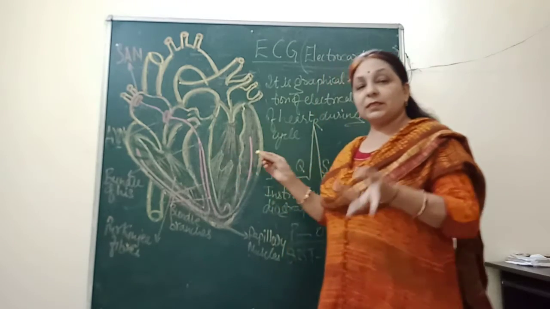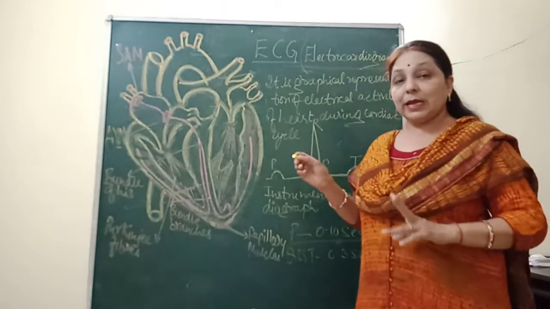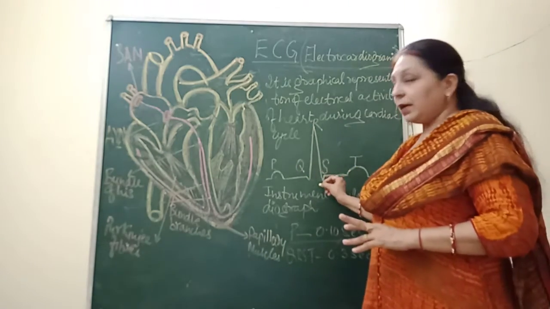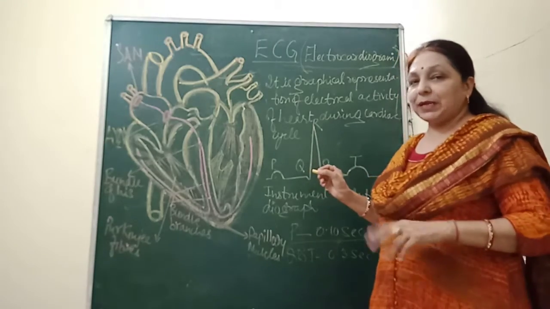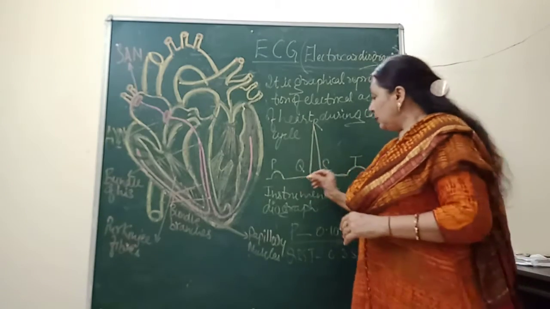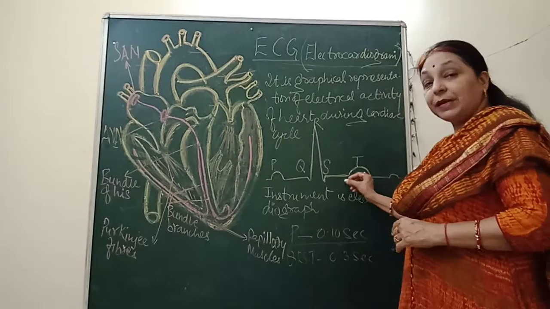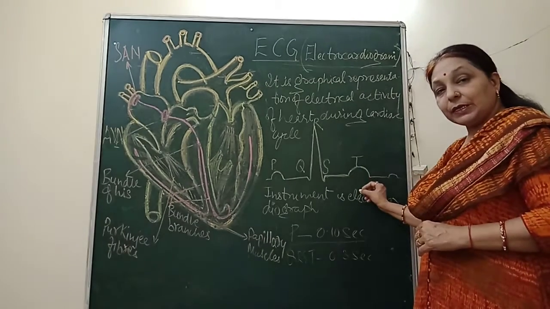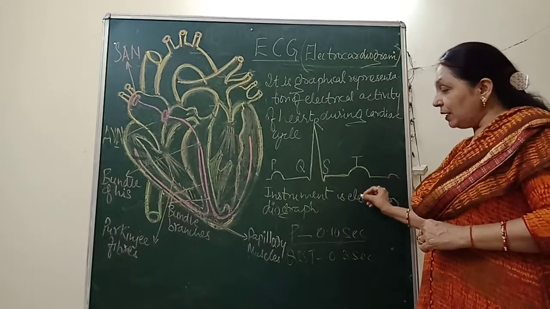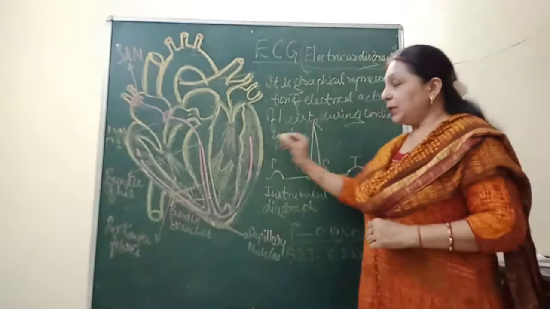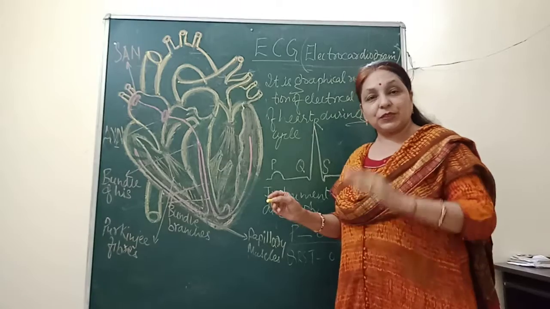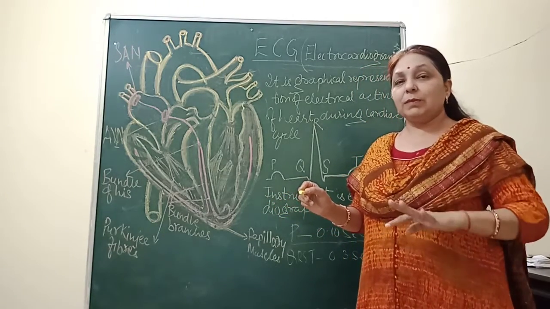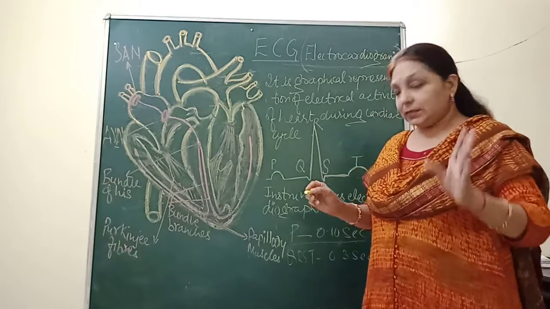That means the ventricles are contracted, showing the wave of depolarization. So again they are in a systolic form, that means contracted. Now, the end of the contraction, ventricular systole. T marks the end of the ventricular systole, as well as showing you the wave of repolarization. That means now the ventricles have moved to the normal state from their excited state.